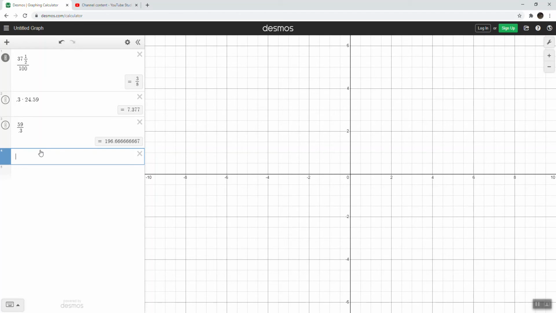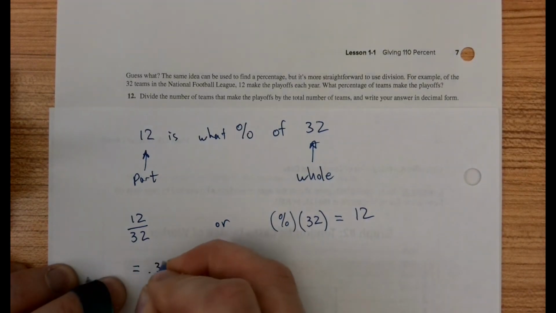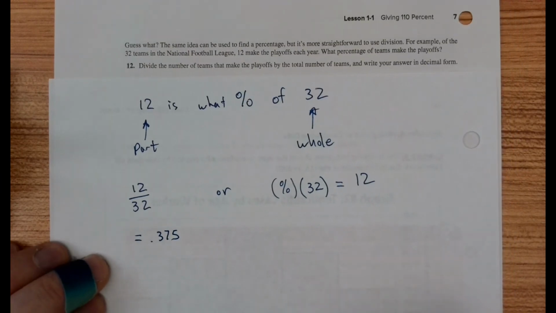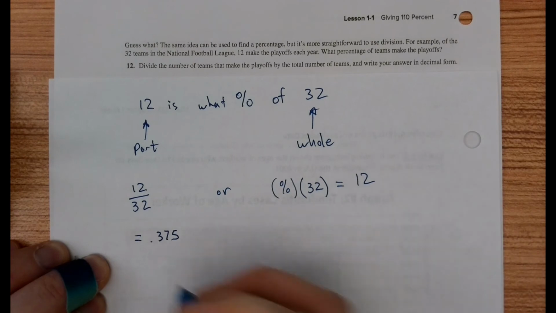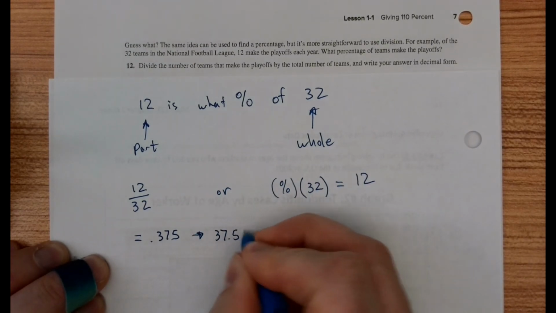I'm just going to type in 12 divided by 32. And there is our decimal version of this fraction. So 12 divided by 32 is equal to 0.375. Now we want to write that as a percent. Recall what we stated before, just multiply by 100, which has the effect of moving the decimal 2 places to the right, meaning as a percentage, this is 37.5%.